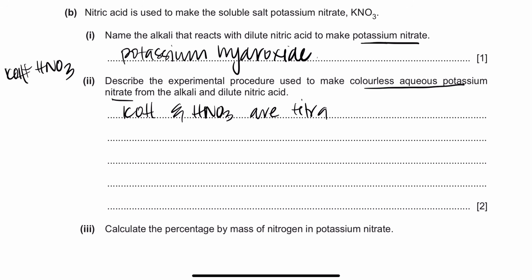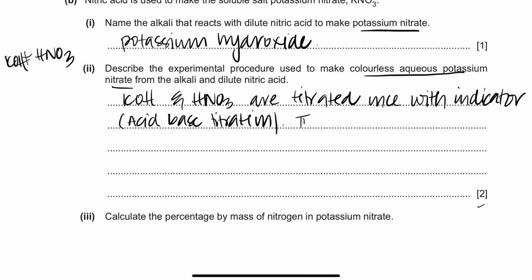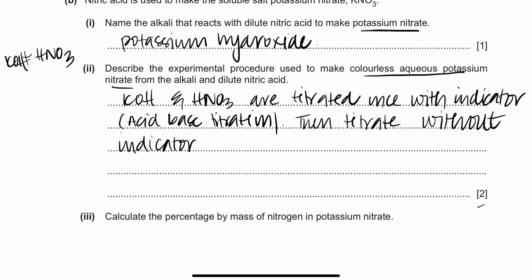You can actually just give a little bit of explanation for titration, but since it's just for 2 marks, you can say that they are titrated. Acid-base titration occurs. Acid-base titration. And they're titrated once with an indicator to find the volume of neutralization, and then once without, and then titrate without an indicator. That's it. But you guys should be able to tell the examiner कि titration क्या होती है, but because this was just for 2 marks, I just wrote this much, right?